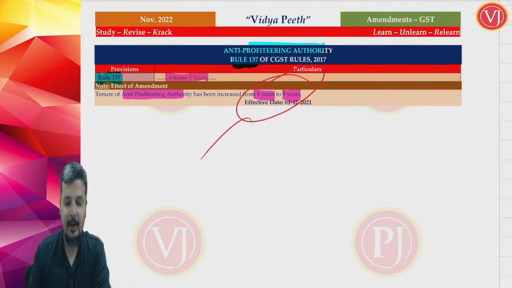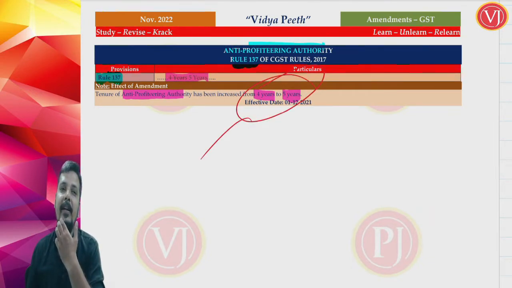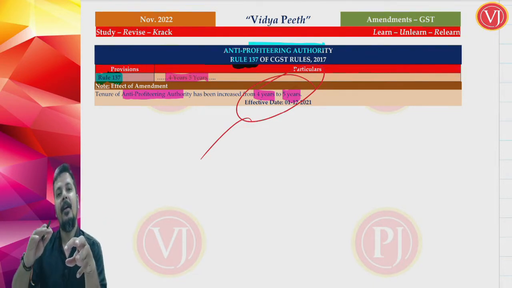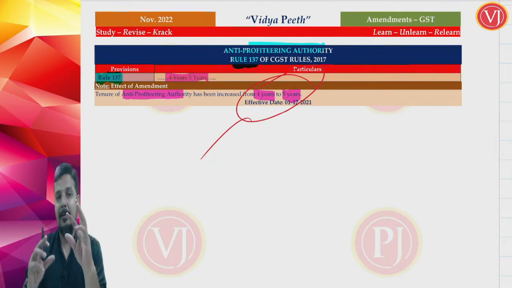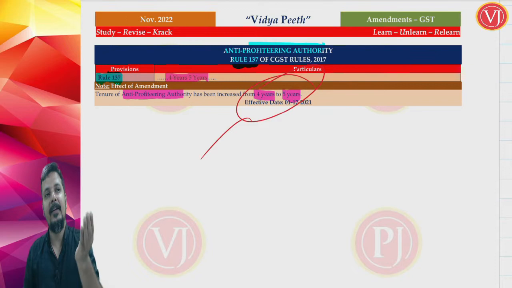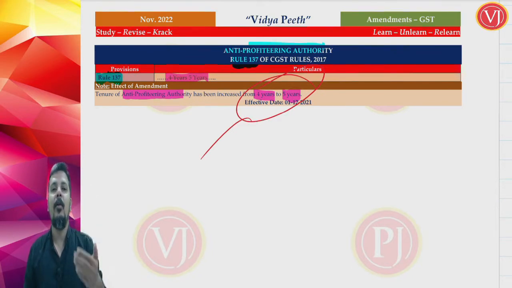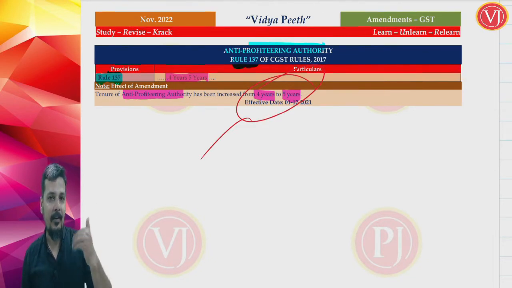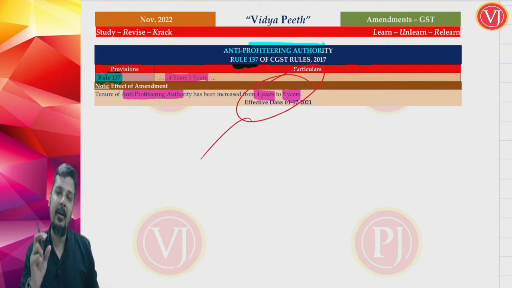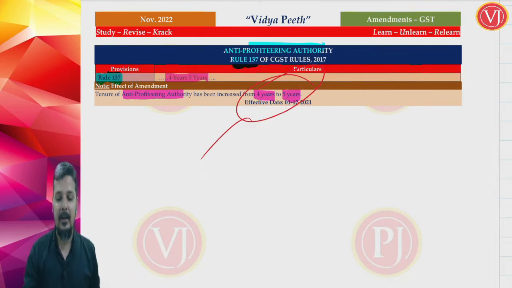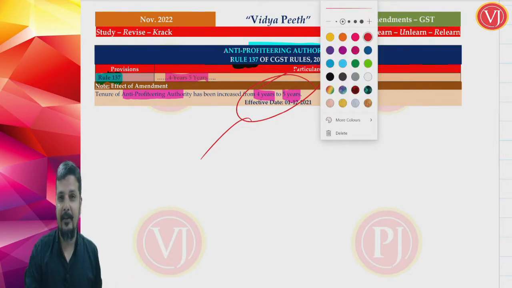See, this anti-profiteering was brought out when GST was introduced, telling that even after introduction of GST, though the cost has decreased, many persons will keep the same selling price, getting more profit. So when GST was brought out, it was very much clear that the more your ITC, the lesser will be the cost. Lesser cost means you should reduce your selling price. But with reduction of cost, if you keep the same selling price, you are getting extra profit. Therefore, they said that many companies will do this anti-profiteering, extra profit.